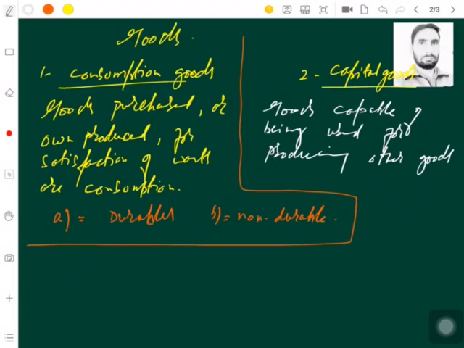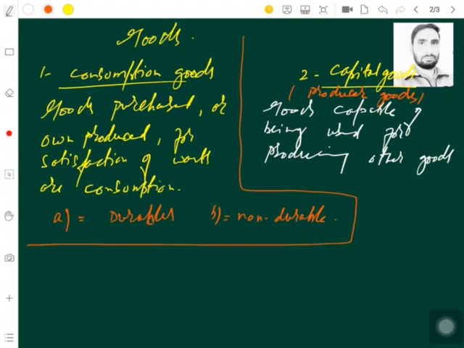So simply, when you define capital goods, you have to say they are those goods which are used by producers for the production of other goods and services. For example, machines, equipment, etc. They are also known as producer goods. Producer goods, you have to bear it in mind. The consumer goods, consumption goods, capital goods, or producer goods.